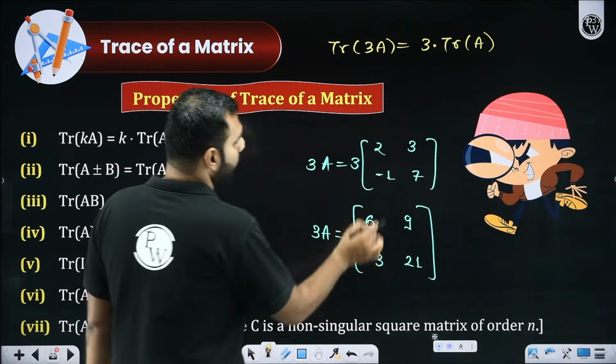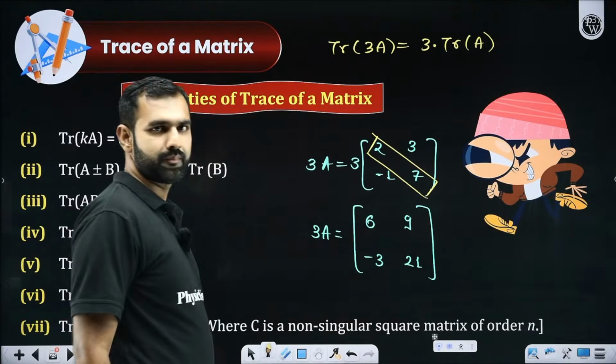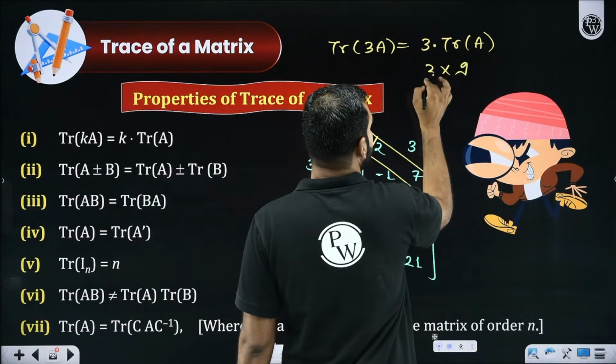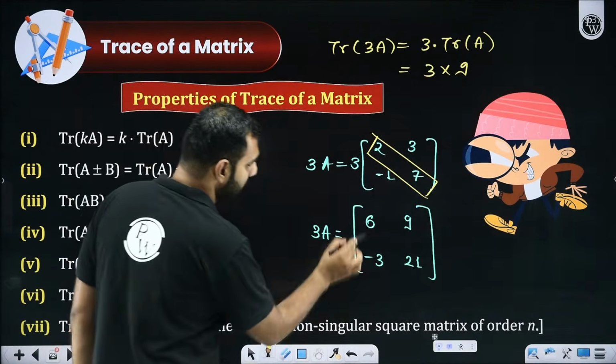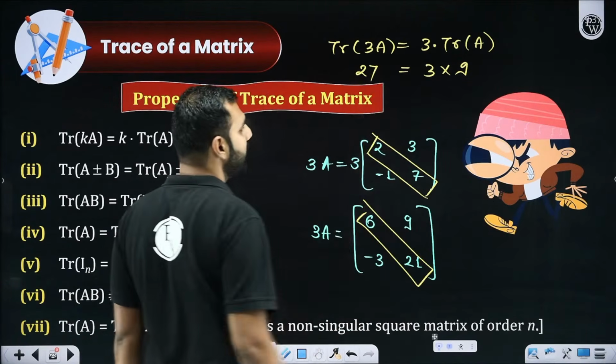Yes. I hope you're understanding. Trace of A would have been 7 plus 2, 9. And if I multiply by that 3, I hope I'll get 27. That same 27, if I take the sum of 21 and 6, I hope that also I'm getting with this.